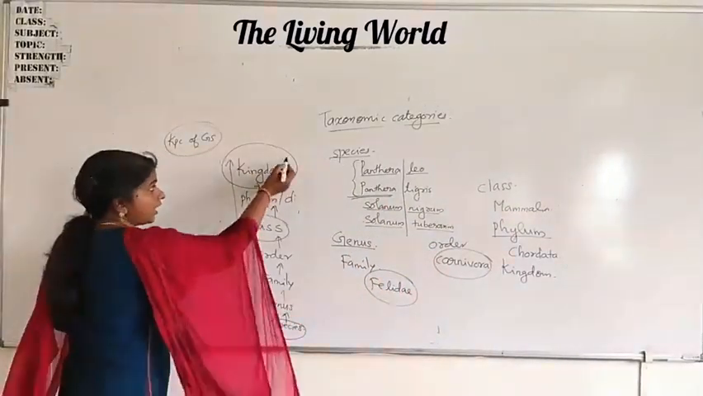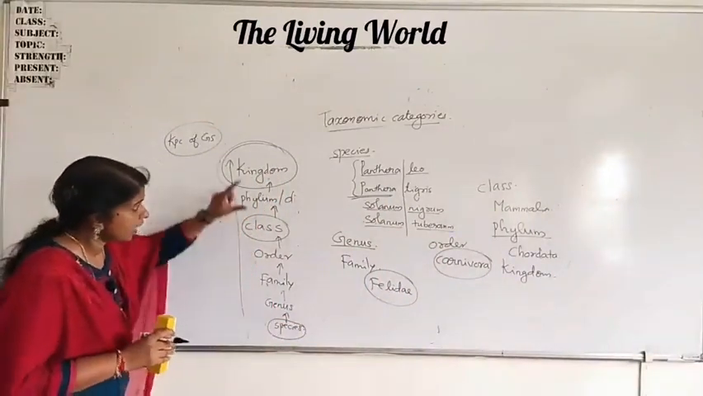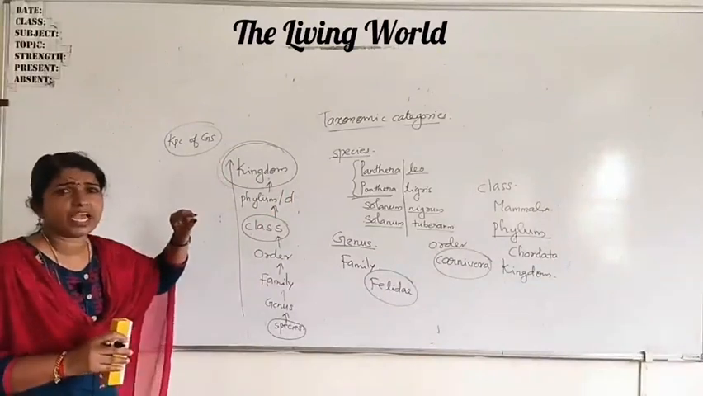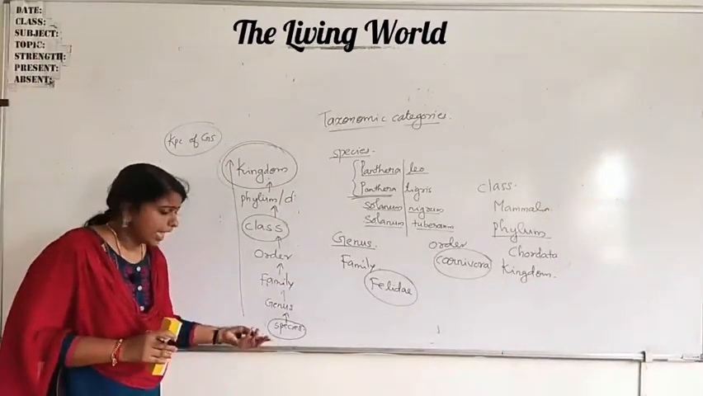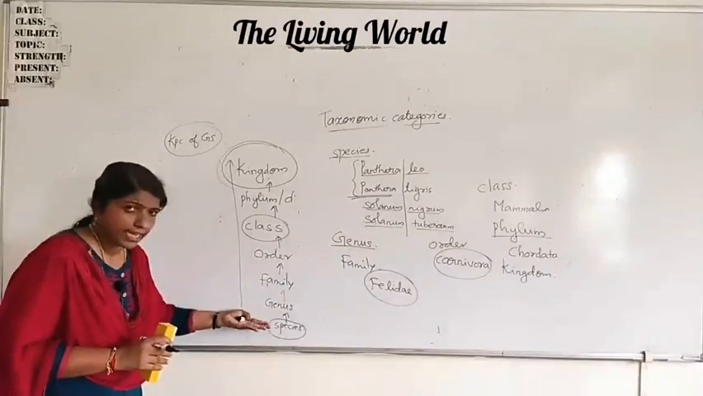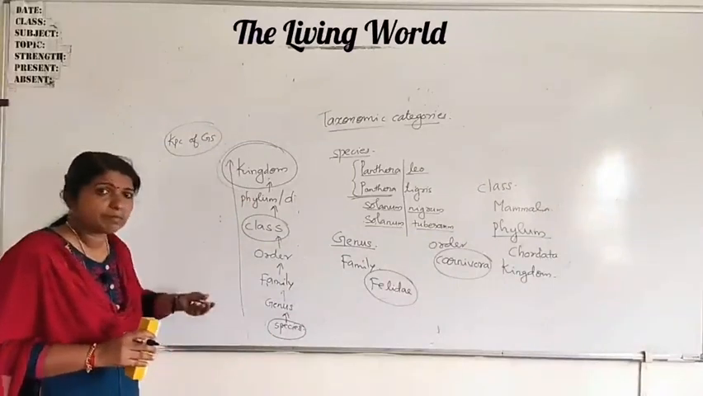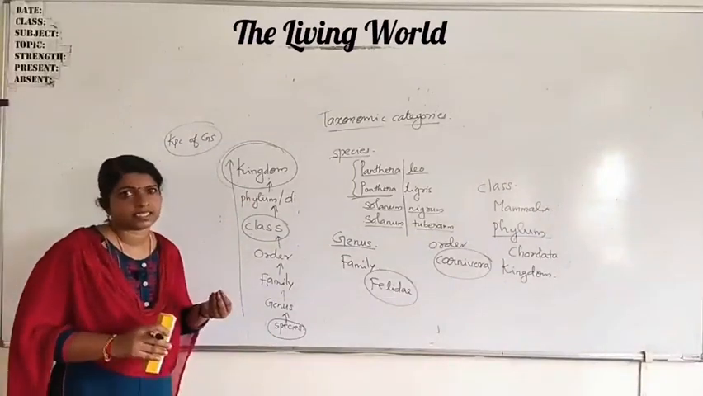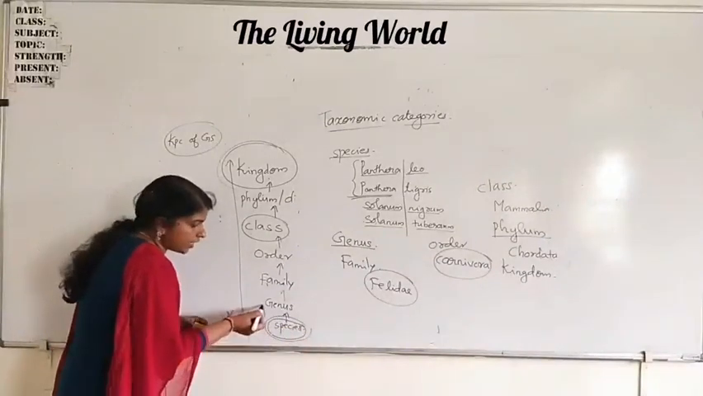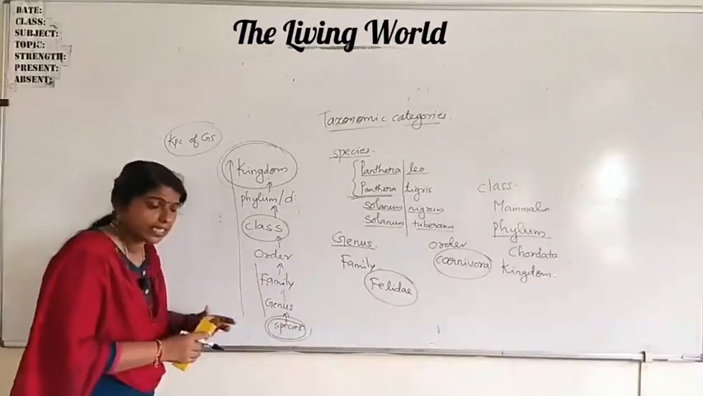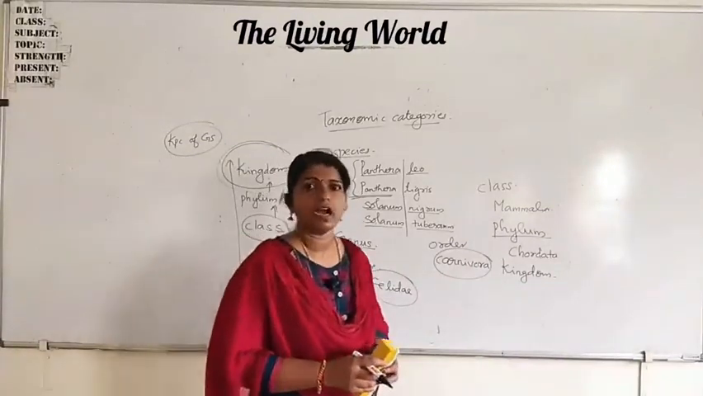So in the higher group, less similarity is there. In the lower group, more similarity. That means when we are moving in the hierarchical steps, from species to kingdom, the similarities decrease. More similar individuals you can see here, but the similarities decrease when we are moving up in the taxonomic hierarchy.